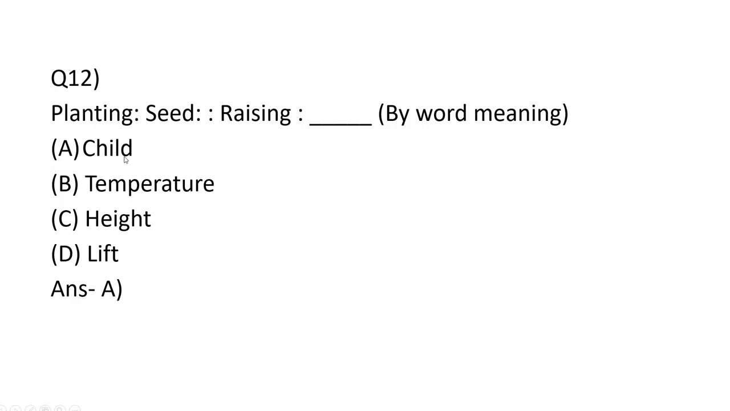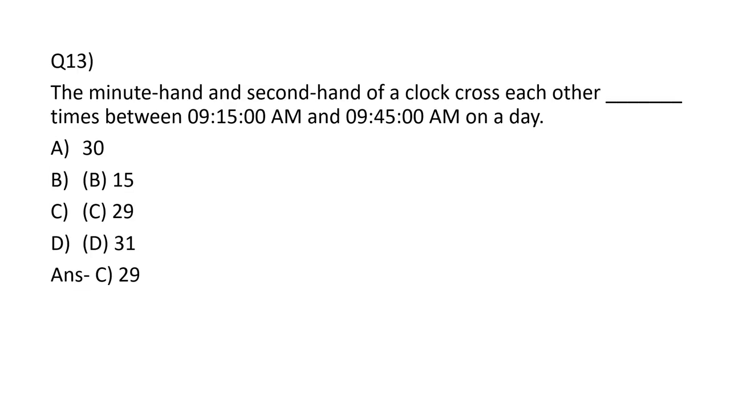Next question: planting to seed, raising to dash, by word meaning. So here we have options: child, temperature, height, and lift. The option will be child, because a child is raised.